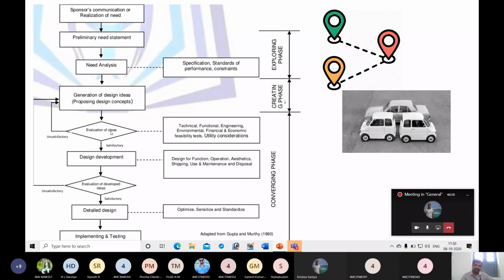Next, evaluation of ideas. During the first step of evaluation, we are going to look at technical, functional, engineering, environmental, financial, economic feasibility tests and utility considerations, based on technical details of the design and its functionality. Suppose the functional requirement is 80 kilometers per hour. You are going to test whether you are able to achieve that speed with a particular design. And again, technical features, battery capacity, and all those things.